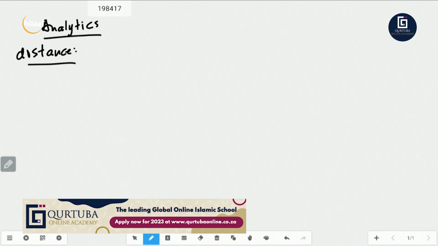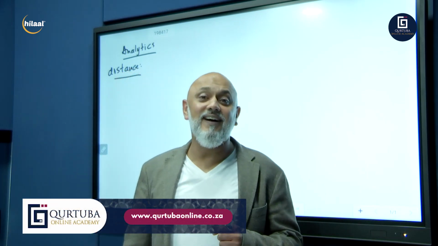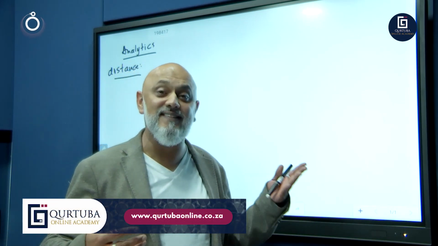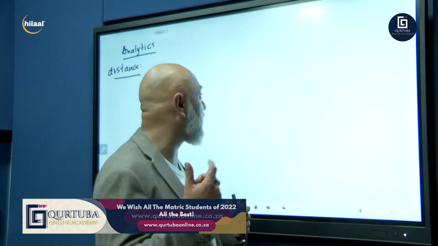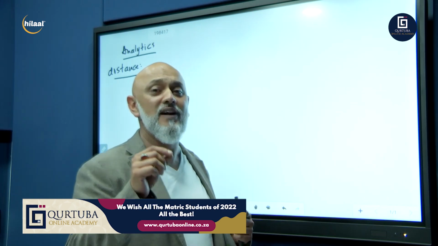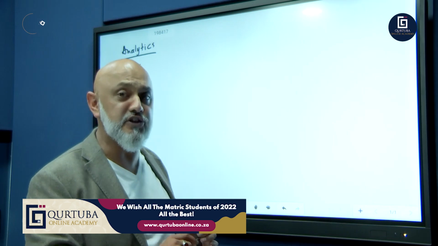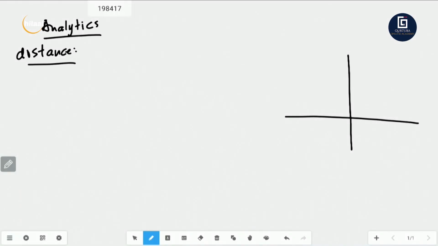Now, many of our older viewers who did mathematics in the 1970s, 80s, and 90s, you won't be familiar with this term analytical geometry. You probably will recall when you were at school, it was a topic called coordinate geometry, where we dealt with a Cartesian plane and we had two points.